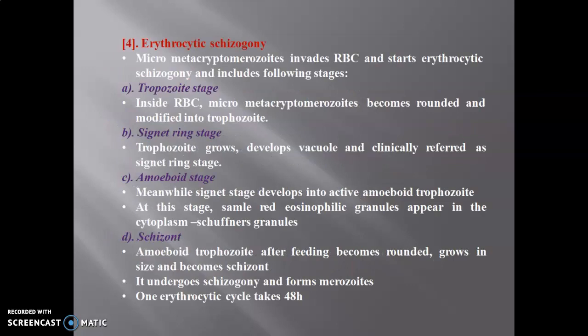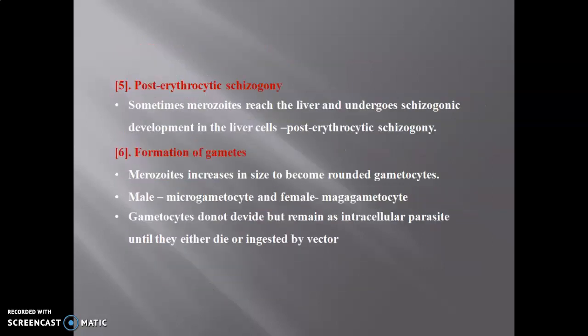Again you can see erythrocytic schizogony, which is characterized by different stages. One is the trophozoite stage, next is the signet ring stage, the amoeboid stage, then the schizont. Post-erythrocytic schizogony we have also already discussed in part 2 and part 3 of the Plasmodium life cycle. Gametes are formed in the human being in the red blood corpuscles, to be taken up by mosquitoes.